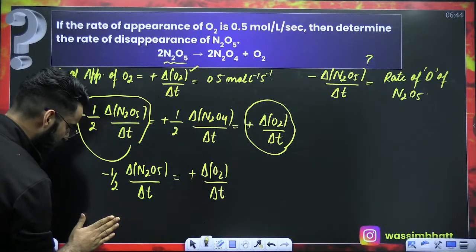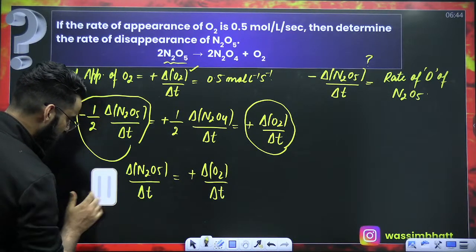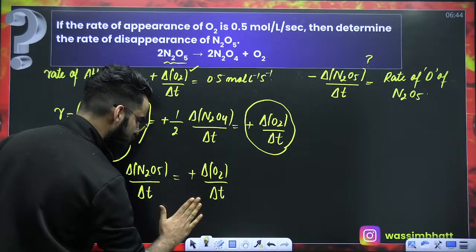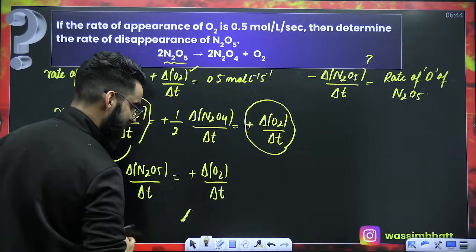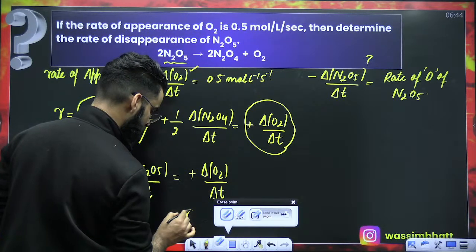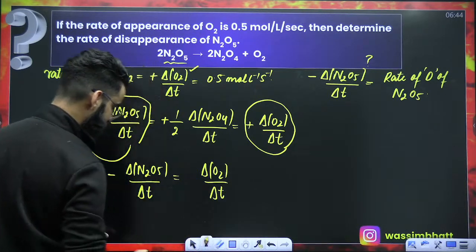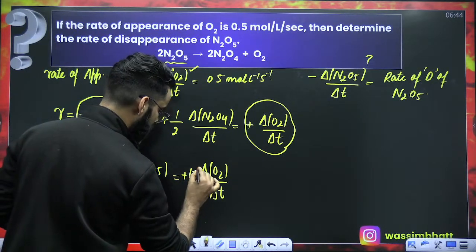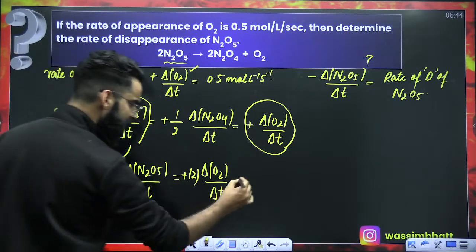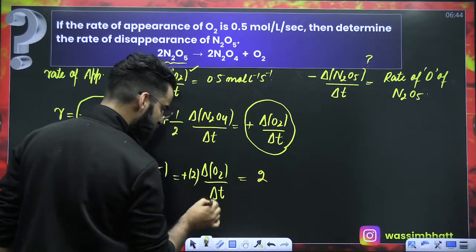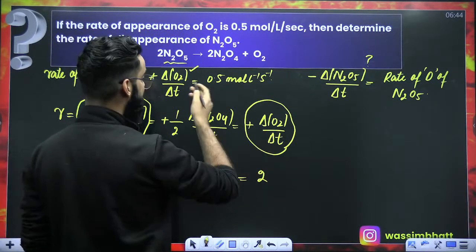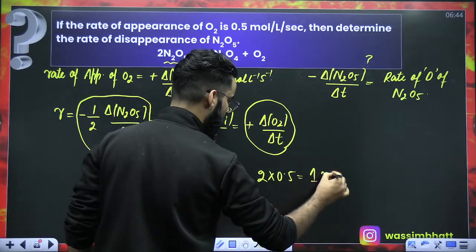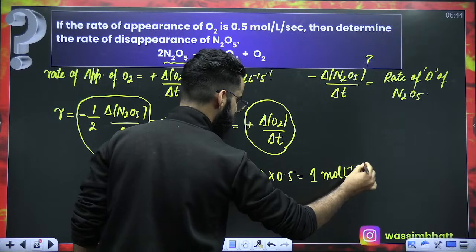So take this 2 from here and multiply this term with 2. Just cross multiply things. The 2 which was in the denominator goes to the other side, so the plus term is multiplied with 2. Delta O2 by delta T is given as 0.5, so the value comes out to be 1, and the unit is mole liter inverse second inverse.